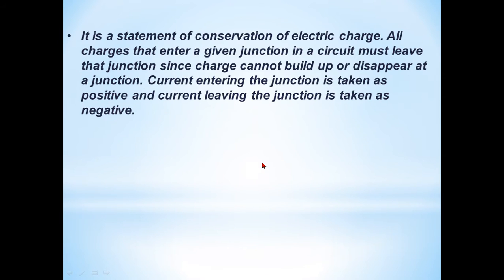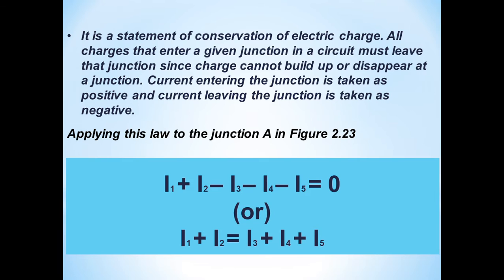That means negative. So the total current is I1 plus I2 taken as positive, and I3, I4, I5 taken as negative. So the equation can be written as I1 plus I2 minus I3 minus I4 minus I5 is equal to 0. Rearranging this equation, we obtain I1 plus I2 is equal to I3 plus I4 plus I5.